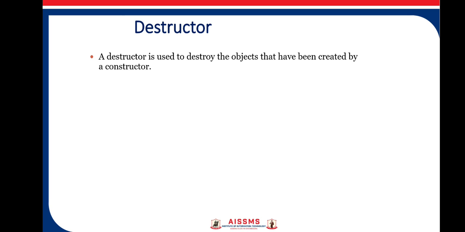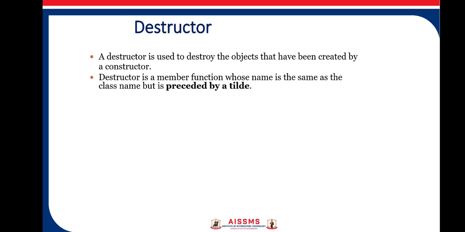So in the same way, to destroy those objects, you can use a destructor. It is also a member function whose name is same as the class name, but it is preceded by a tilde. So it is similar to a constructor, only in syntax it is preceded by a tilde.